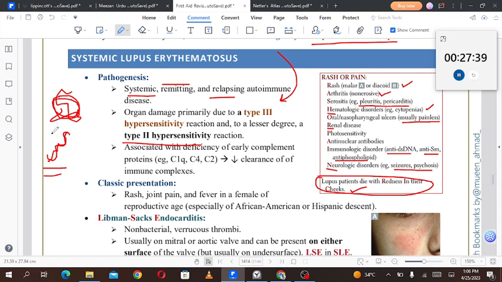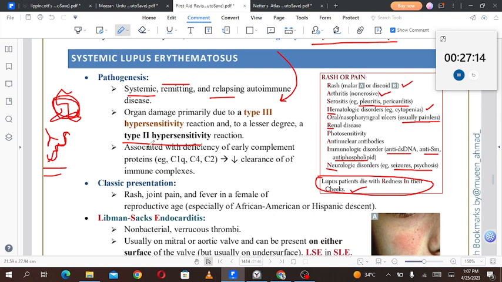Now the more the DNA floating, the more antigen antibody complexes will be forming. Resultantly, these antigen antibody complexes will start depositing in different areas. For example, in the joints they will cause polyarthralgia. For example, in the skin they will cause rash and stuff like that. So that is type 3 hypersensitivity reaction, and this is the main culprit of all these symptoms in the case of systemic lupus erythematosus.